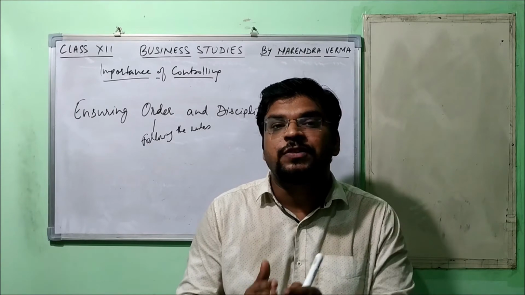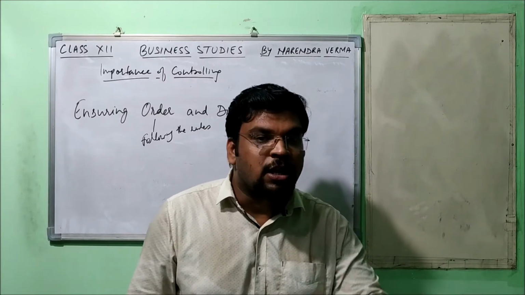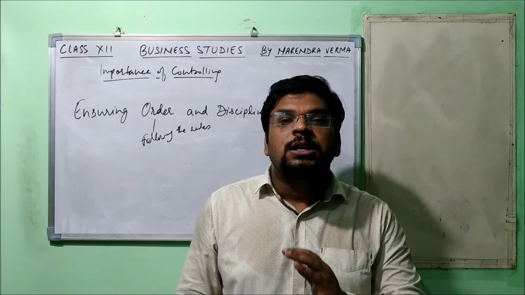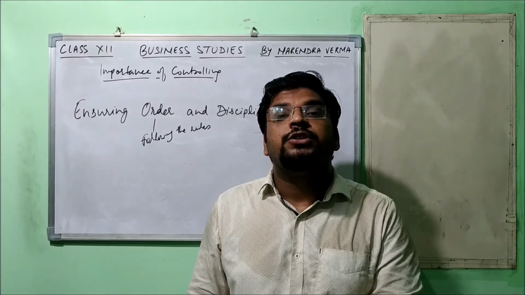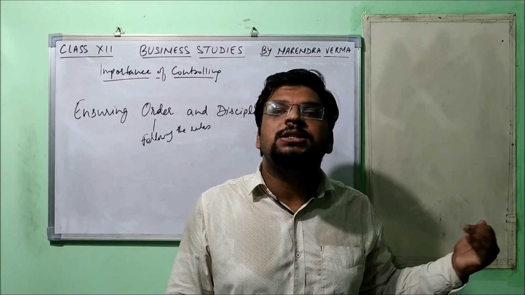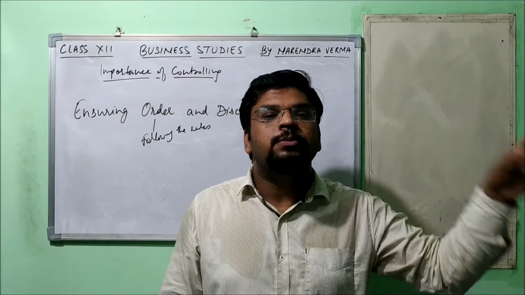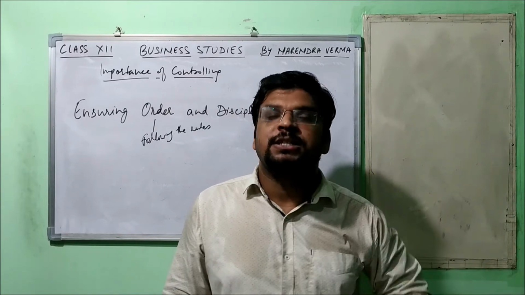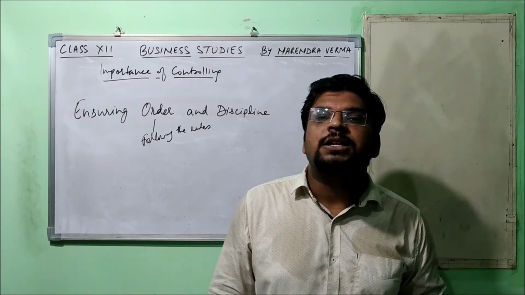Already I have discussed the features, and out of those features, one feature was that it is a continuous function. It goes on and on. It doesn't end, right? So a manager or a superior is all the time supposed to apply the function of controlling. By this, he keeps on matching the standard performance with the actual performance. If everything is going in the proper manner, then there is no problem. But if there is some kind of deviation, then he suggests the proper solution to that problem so that the desired result can be achieved.